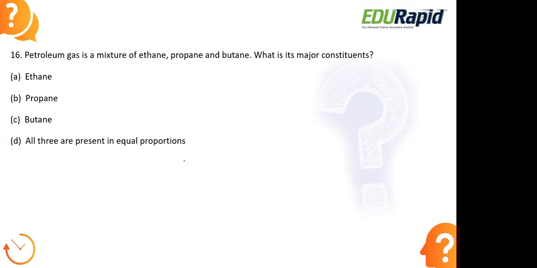Okay, let us look at the right option. The right answer is option C, butane. Butane is the major component of petroleum gas out of all of these: ethane, propane and butane.